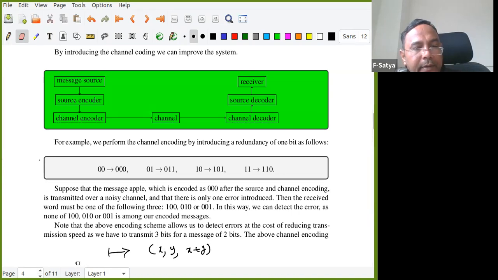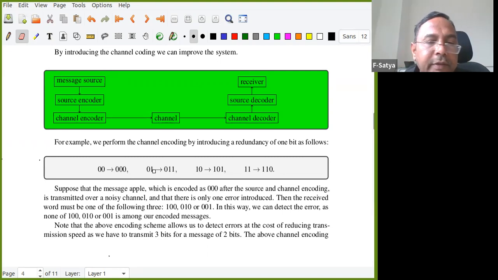While adding this, what happened by adding this way? Anything you recognize? By doing this function, what happened to the words? Whatever you observed, you can tell it. Now you have 000, 011, 101, and 110. Can you see something in this? Okay, I will ask then. How many ones are there in all these strings? How many ones? Either 0 ones or 2 ones.